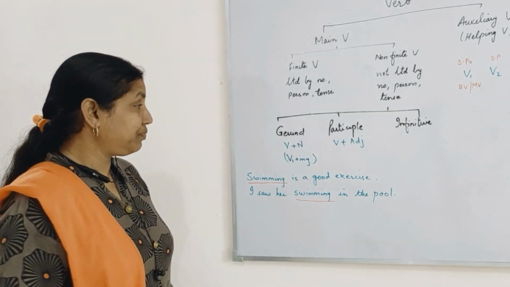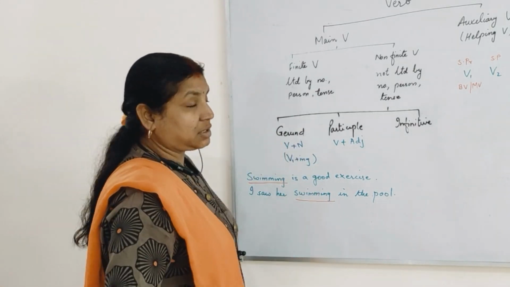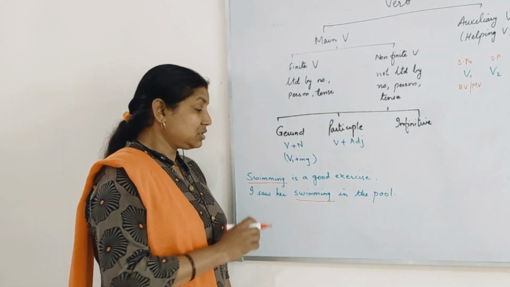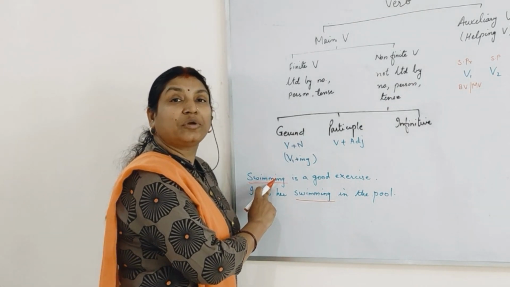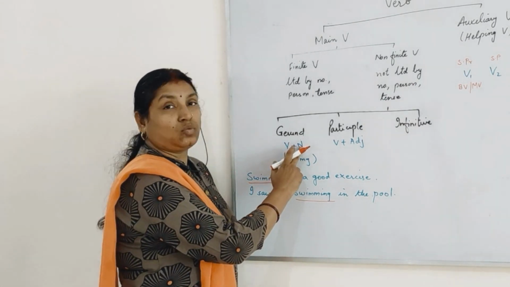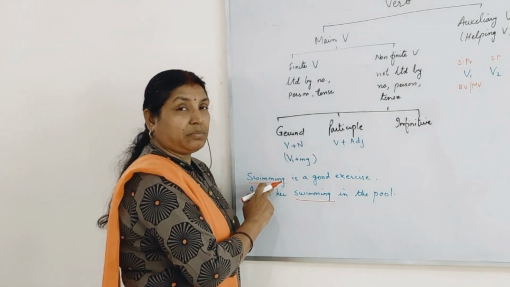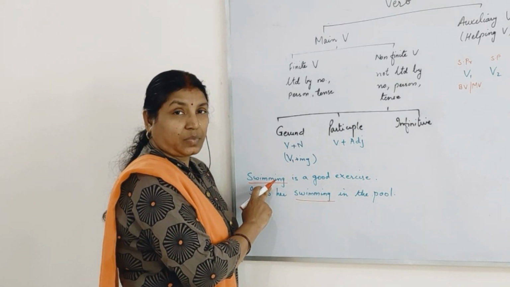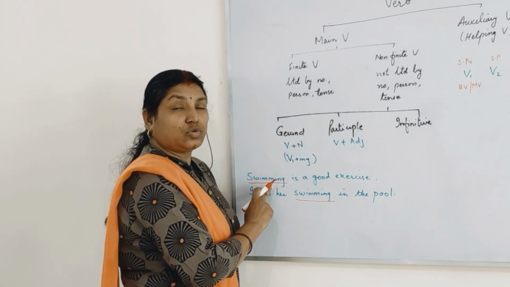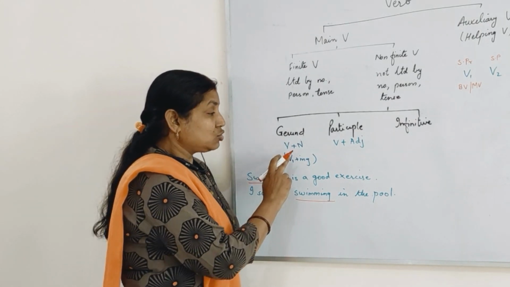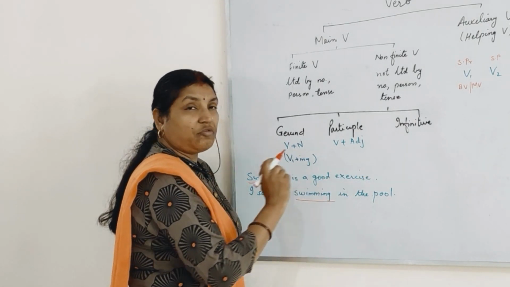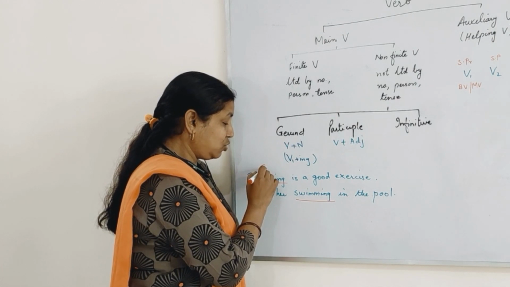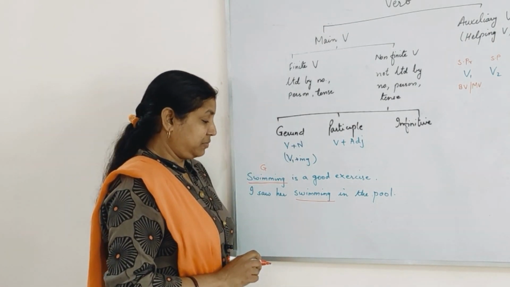Let's see how. Swimming is a good exercise. In the first sentence, swimming is the name of an exercise. Noun means name. So what is a good exercise? Swimming. Swimming is a good exercise. So since swimming is the name of an exercise, this swimming is gerund.